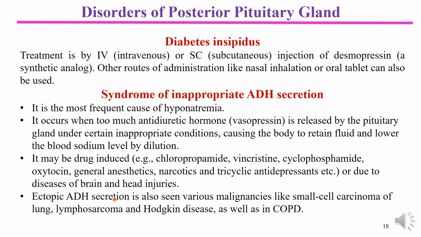There are certain areas where ADH can also be secreted. These are called ectopic ADH secretions. It is seen in various malignancies like small cell carcinoma of the lung, lymphosarcoma, Hodgkin disease, as well as in respiratory disorders, particularly chronic obstructive pulmonary disease. In these disorders, sites other than the hypothalamus and posterior pituitary are responsible for releasing ADH, and this ADH is the extra ADH responsible for creating the features of syndrome of inappropriate ADH secretion.